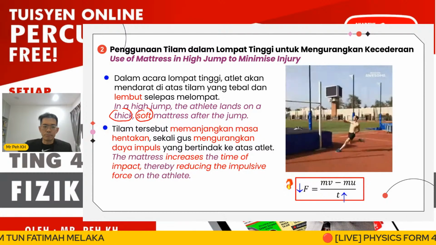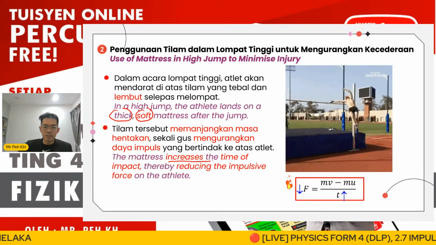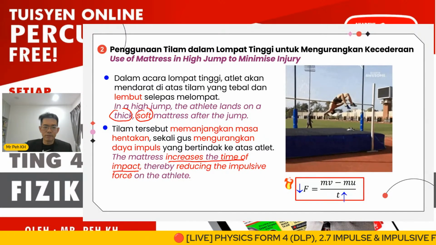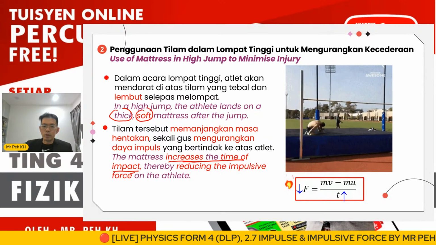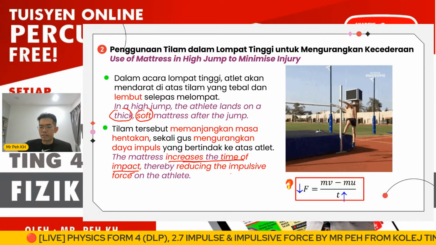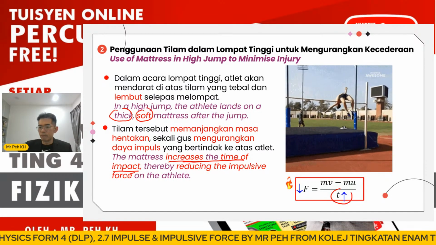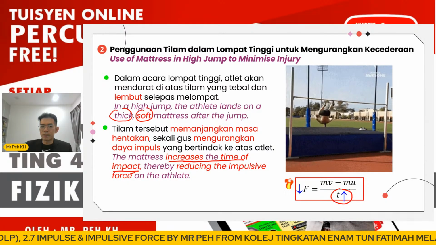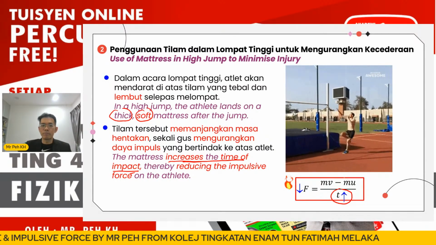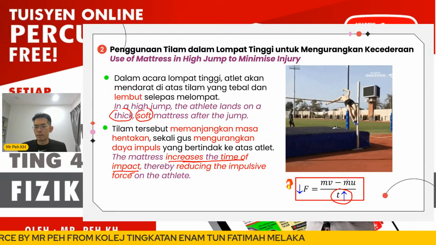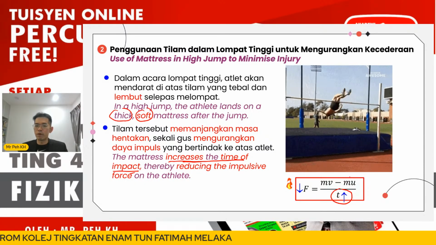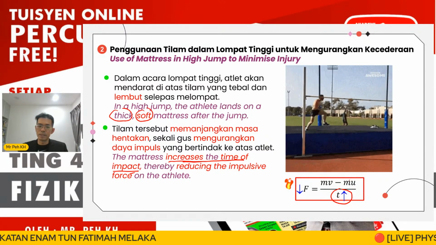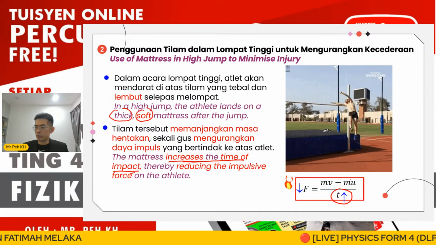The mattress increases the time of impact, which reduces the impulsive force on the athlete. So again, we apply the same formula. When we have a thick and soft mattress, the time of impact will be increased. So the impulsive force acting on the person is reduced.